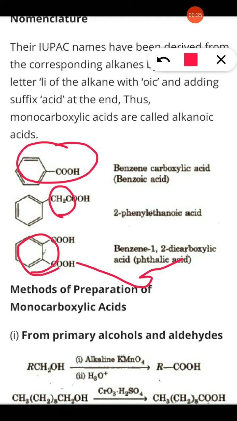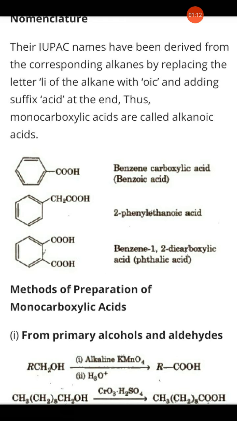Now the preparation of carboxylic acid from alcohol. A primary alcohol is treated with alkaline KMnO4 followed by hydrolysis to form carboxylic acid. Similarly, a linear chain primary alcohol in the presence of CrO3 in H2SO4, that is chromic oxide as well as sulfuric acid, forms carboxylic acid. Means in the presence of CrO3, alcohol undergoes oxidation to form carboxylic acid as a product.